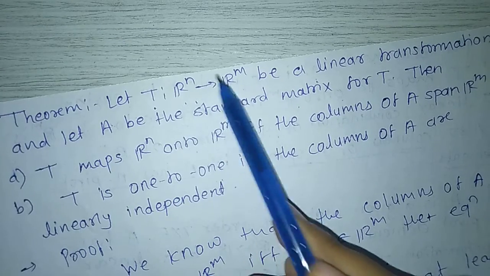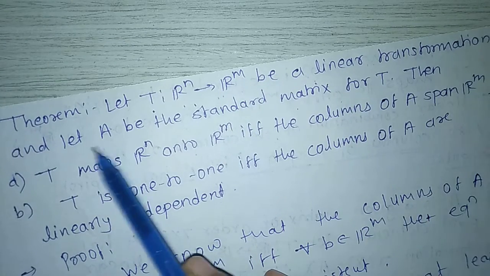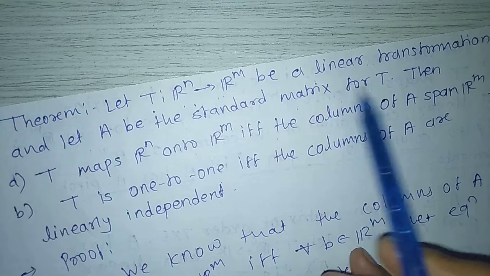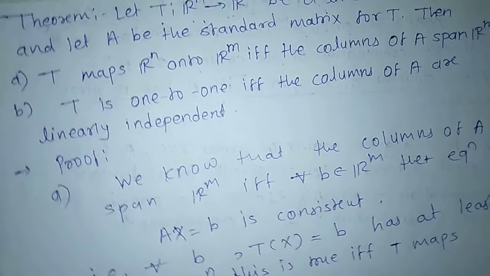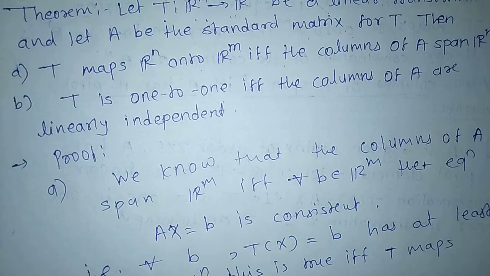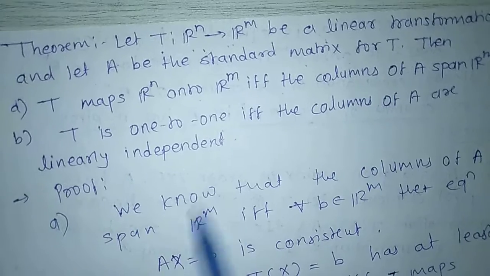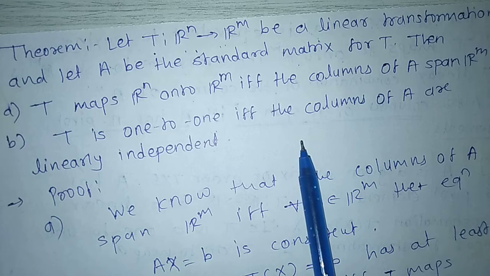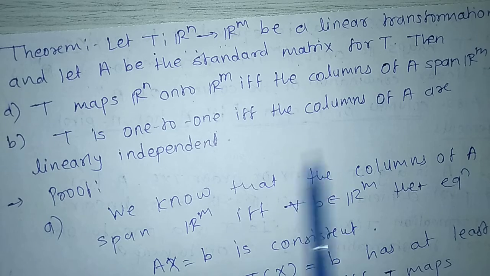First theorem. Let T mapping Rn to Rm be a linear transformation and let A be the standard matrix for T. Then A, T maps Rn onto Rm if and only if columns of A span Rm. B, T is 1 to 1 if and only if the columns of A are linearly independent.